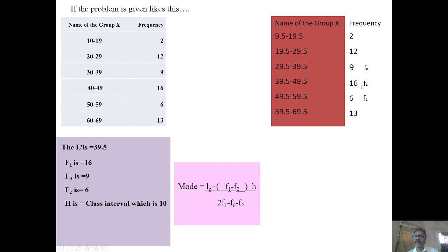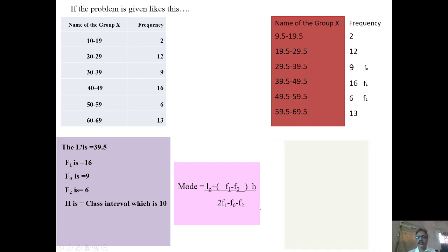After identifying F1, we identify that L is 39.5, F0 is the previous value of F1, and F2 is the following value of 16, that is 6.